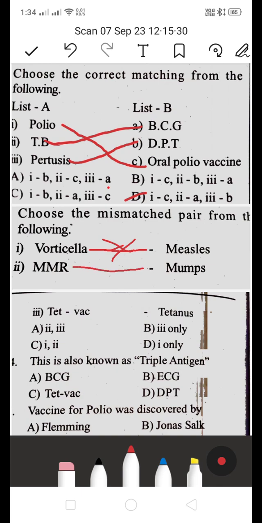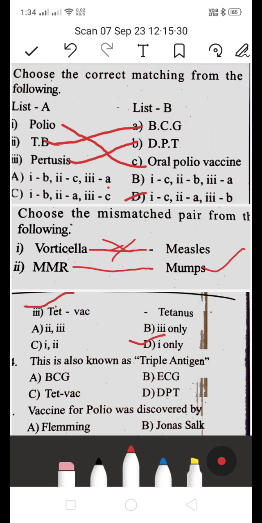So this is the right one. Next, tet vaccine is tetanus vaccine. So this is also right. So 2 and 3 are right, and only 1 is wrong. They are asking for the mismatch, so D is the right answer.